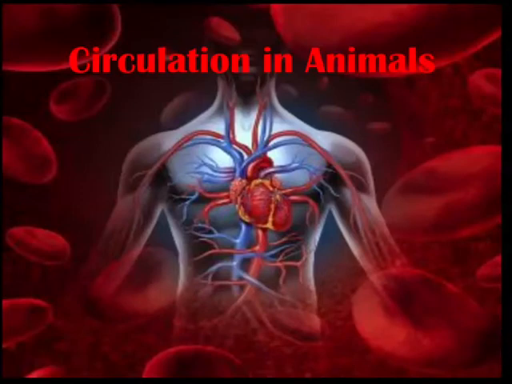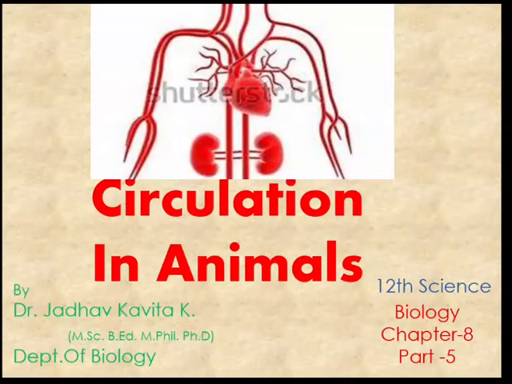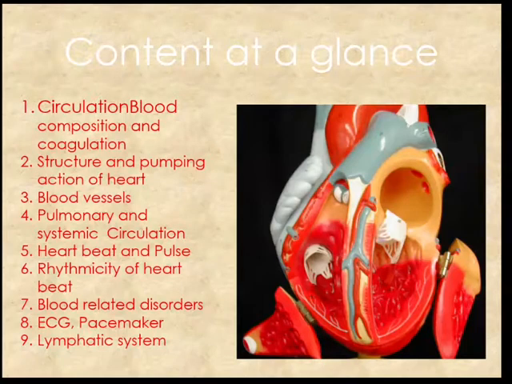Hello friends, let's see circulation in animals of chapter number 8, respiration and circulation. Circulation in animals consists of points like circulation, blood composition and coagulation, structure and pumping action of heart, blood vessels, pulmonary and systemic circulation, heartbeat and pulse, rhythmicity of heartbeat, blood related disorders, ECG and pacemaker, lymphatic system.